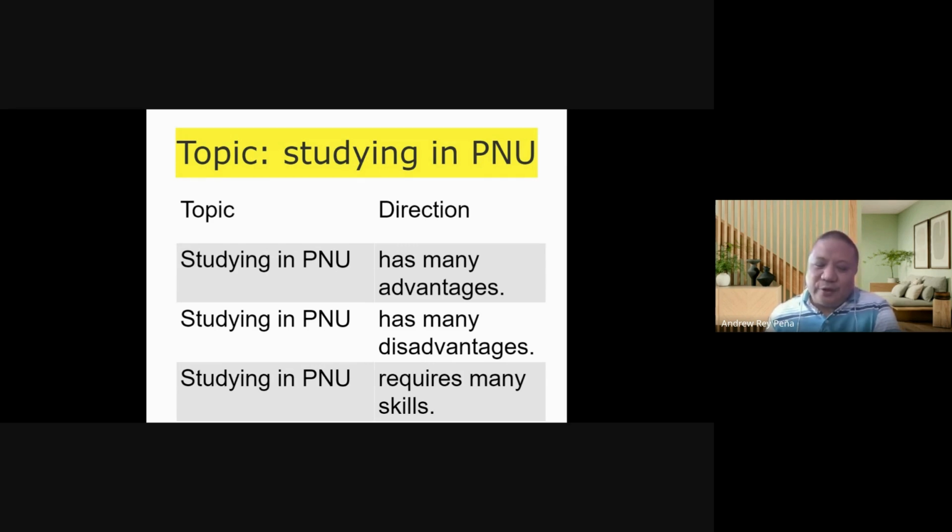Again, if your direction is has many advantages, you cannot talk about the disadvantages. Only about the advantages. The same thing if your direction is has many disadvantages, then you talk only about the disadvantages of studying in PNU. If your direction is requires many skills, then you do not talk about the advantages, you do not talk about the disadvantages, you talk about the skills required for studying in PNU. So the direction limits the discussion about the general topic.